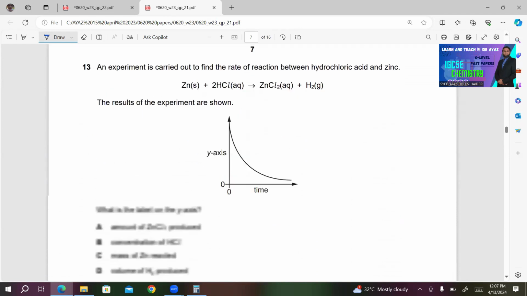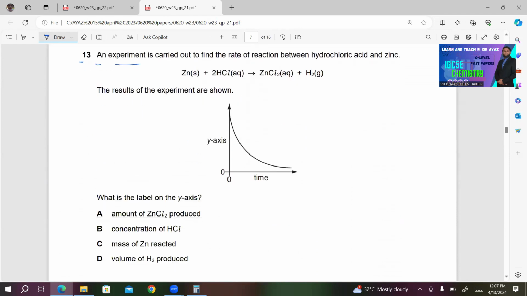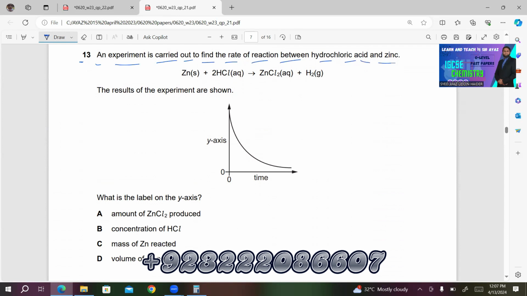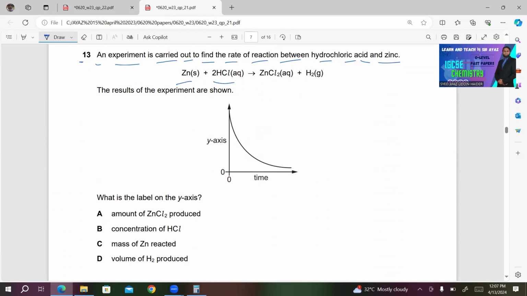Number 13. An experiment is carried out to find the rate of reaction between hydrochloric acid and zinc. We have Zn plus 2HCl aqueous gives ZnCl2 aqueous plus H2 gas. The results of the experiment are shown.